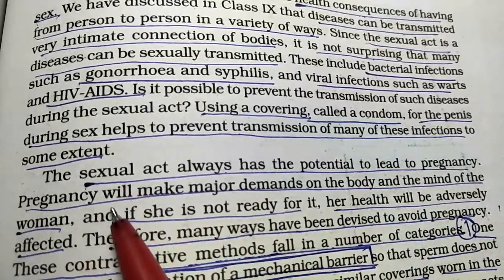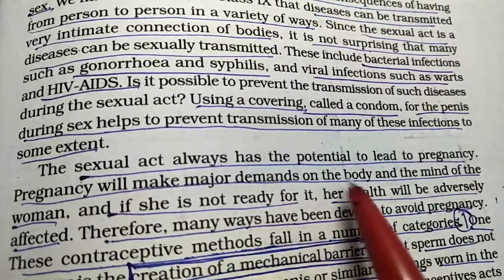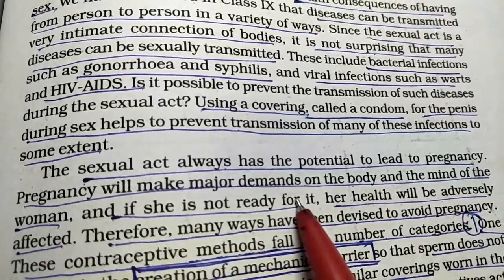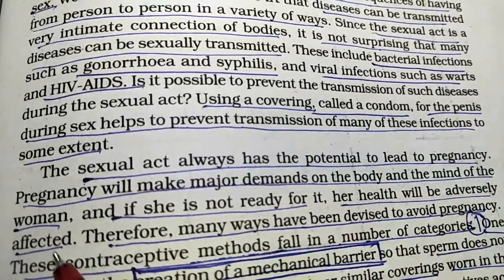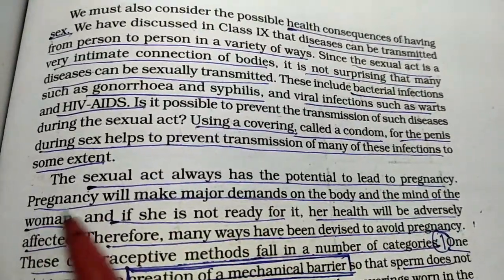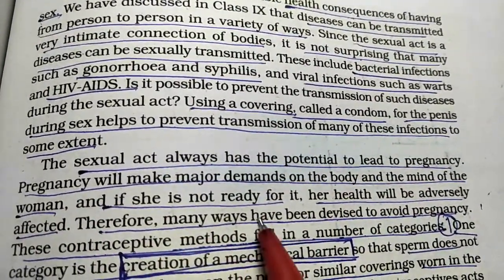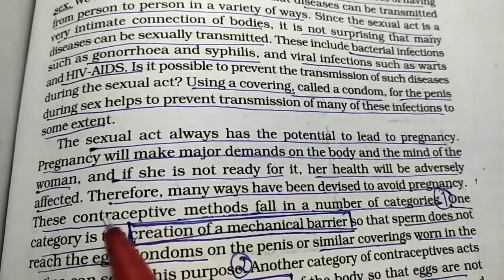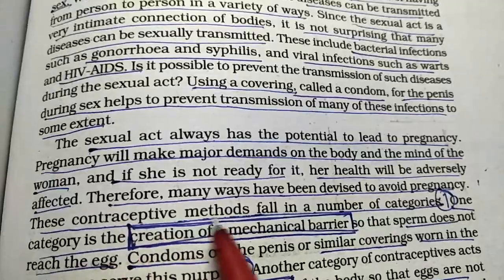Now this pregnancy will make major demands on the body and the mind of a woman. If she is not ready for it, her health will be adversely affected. So you have to think before you go for pregnancy. There are many ways which are devised to avoid pregnancy. These are known as contraceptive methods.